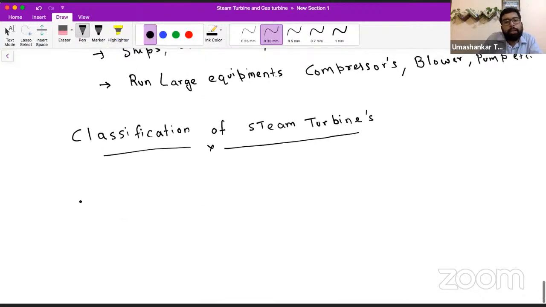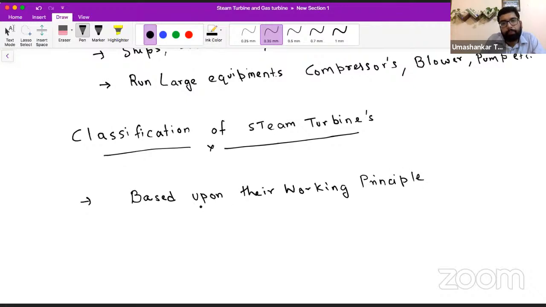Steam turbines can be classified based upon their working principle. This is the first classification.